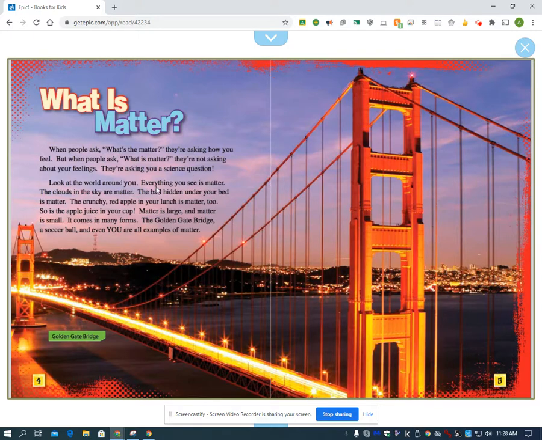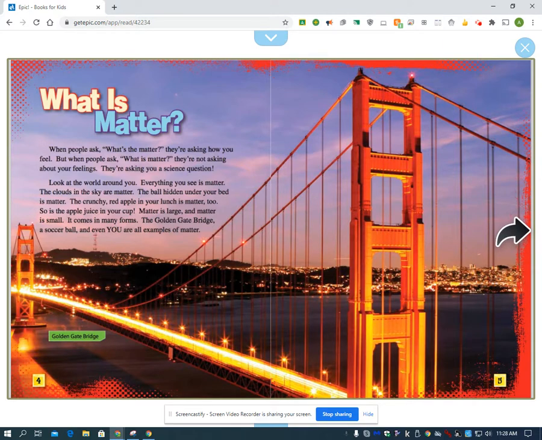Look at the world around you. Everything you see is matter. The clouds in the sky are matter. The ball hidden under your bed is matter. The crunchy red apple in your lunch is matter too. So is the apple juice in your cup. Matter is large and matter is small. It comes in many forms. The Golden Gate Bridge, a soccer ball, and even you are all examples of matter.